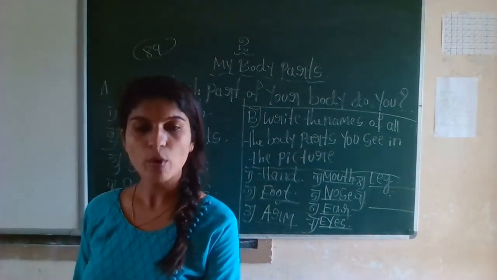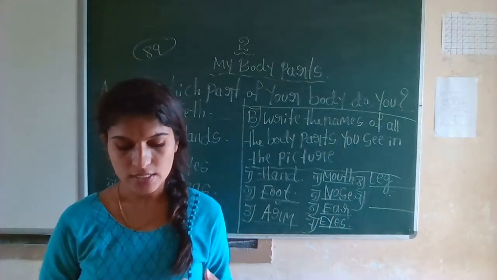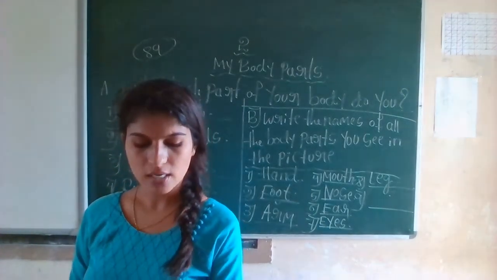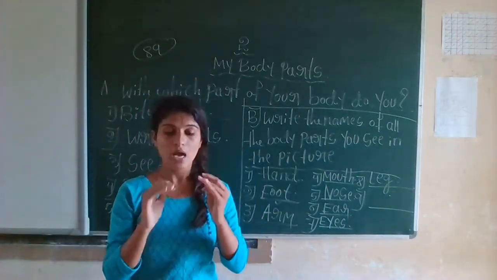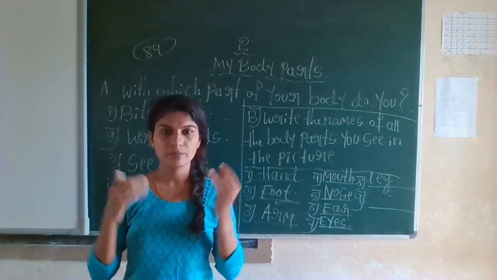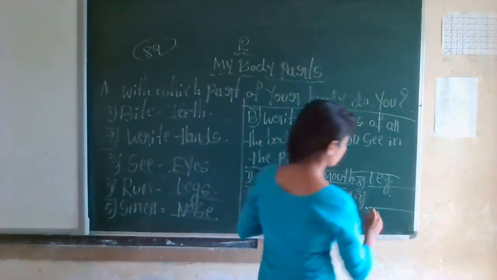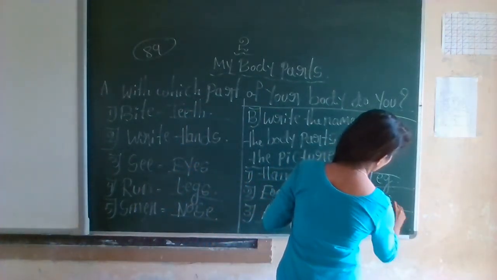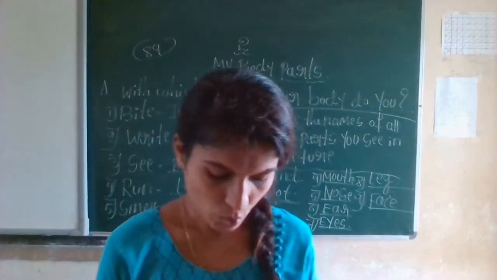You can see all body parts in the ninth picture. Eyes are there, nose is there, and mouth, ears, hair, head, all body parts are there. But except that, a full body part is there. What is that? Head, face. Okay, that is called face. Face is also a body part. Okay.